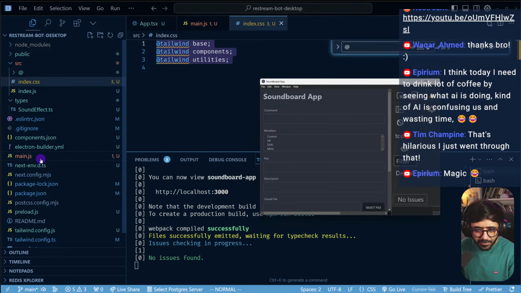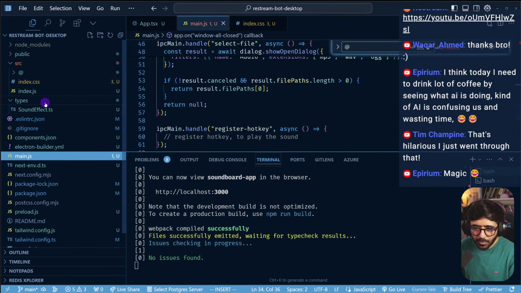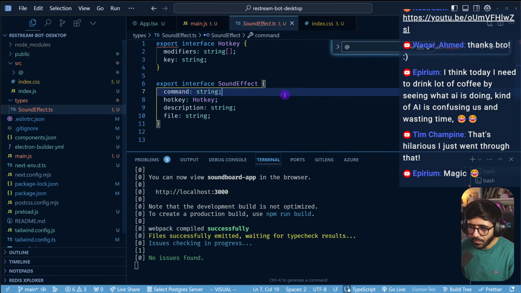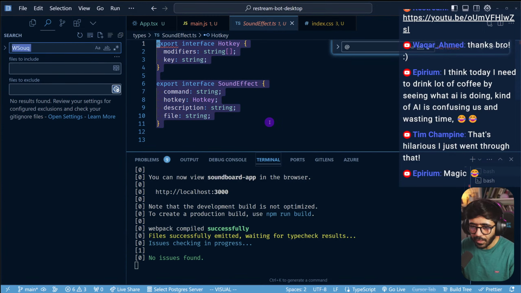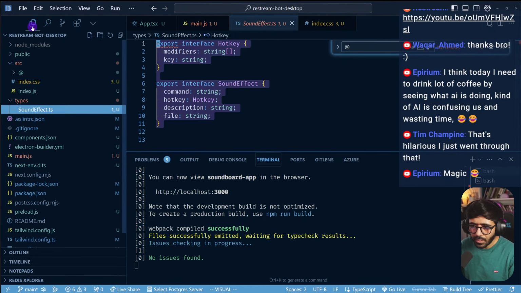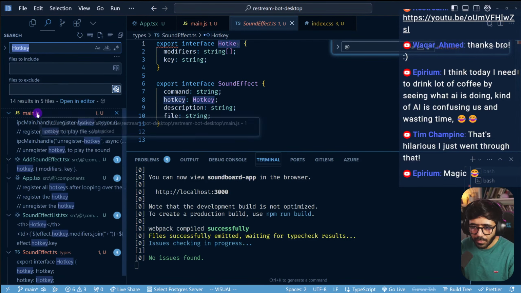Alrighty, so we have main.js. We removed the files that we should have had removed. So I think one of the things that we could also do is to move this file, soundeffects.ts. Isn't that the name of the file? Soundeffect.ts? No? Is this file being used at all anywhere?